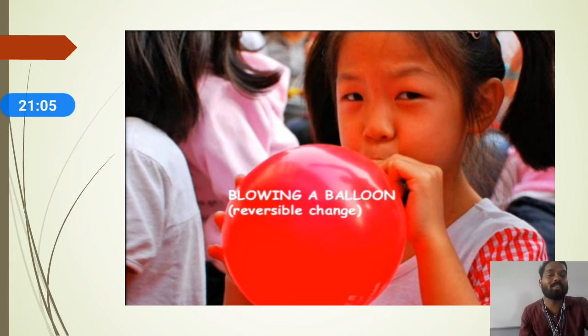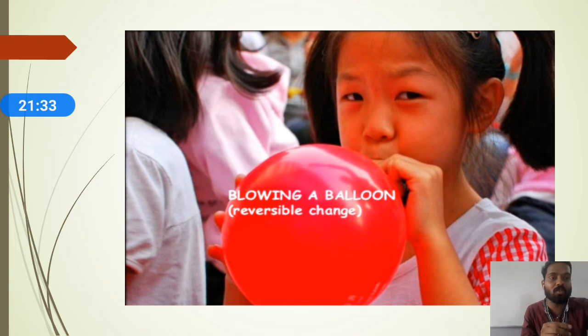In this particular change, no new substance is formed; it's just the size and shape that change. A change in size and shape we call a physical change, or else we can call it a reversible change. So blowing of a balloon, we can call either a reversible change or a physical change.